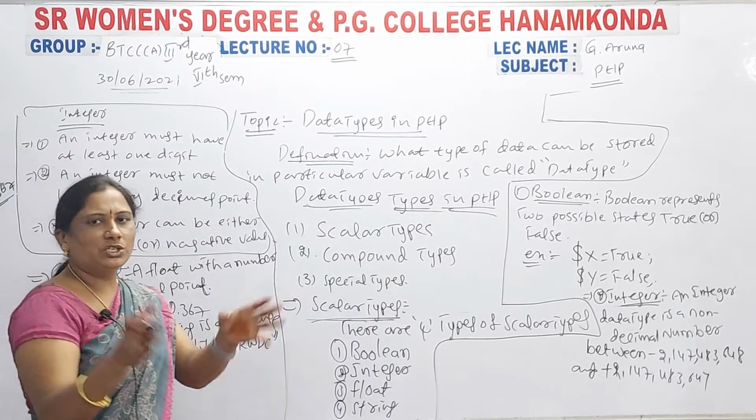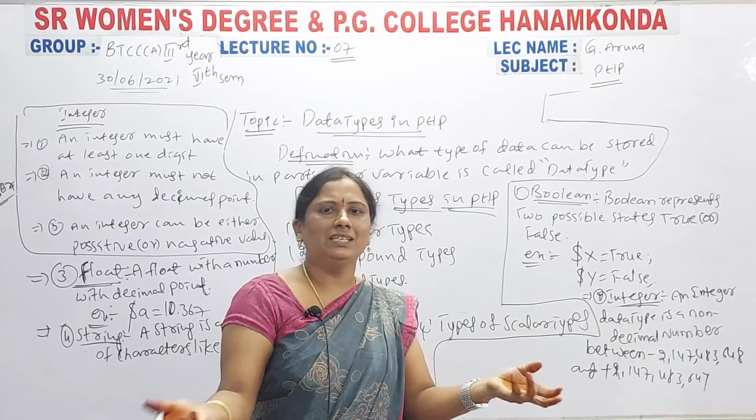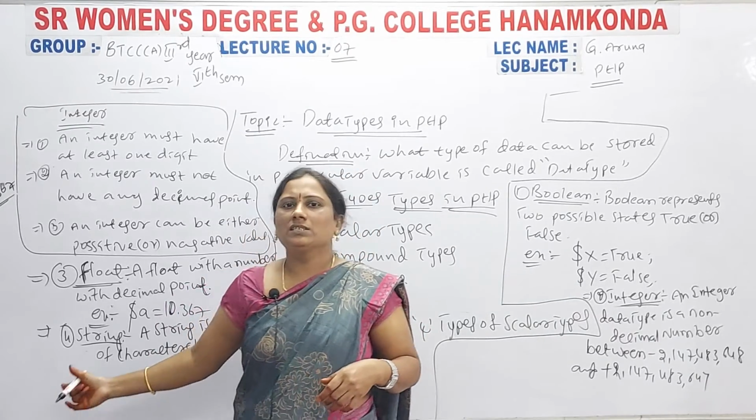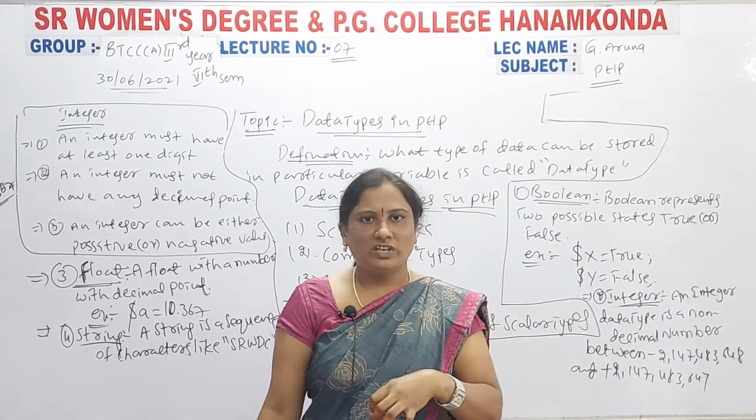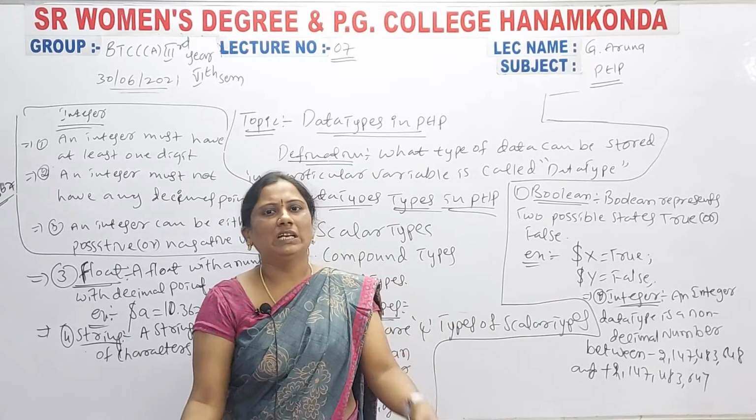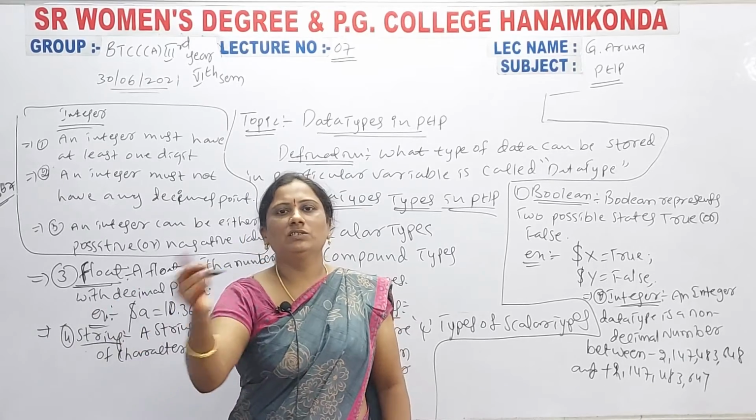That means a collection of characters grouped together is called a string. Not only SRWDC, you can also take your name. For example, my name, Aruna. That is also one type of string. SRWDC is also one type of string.